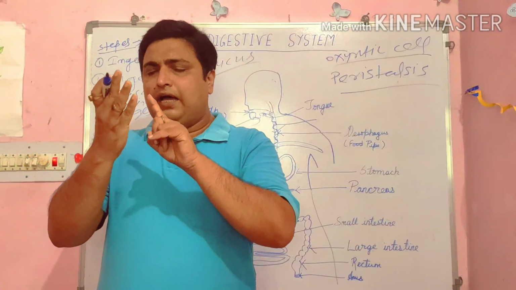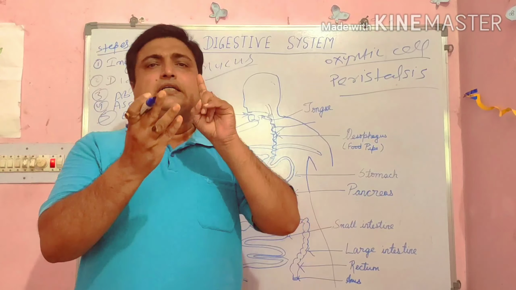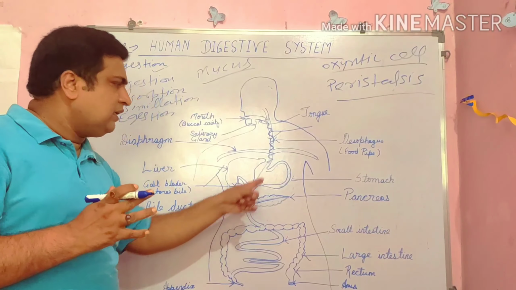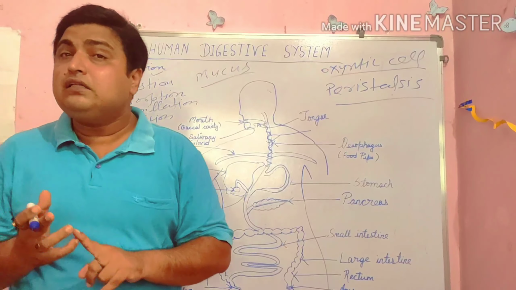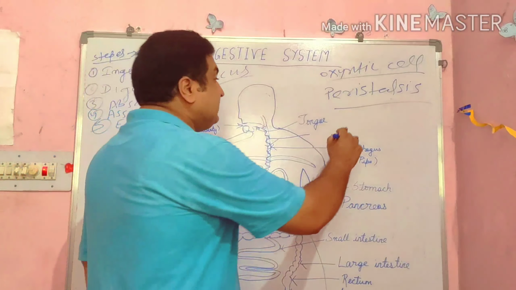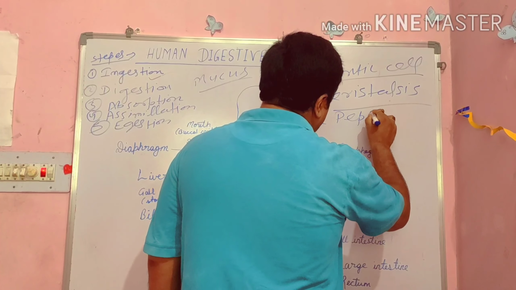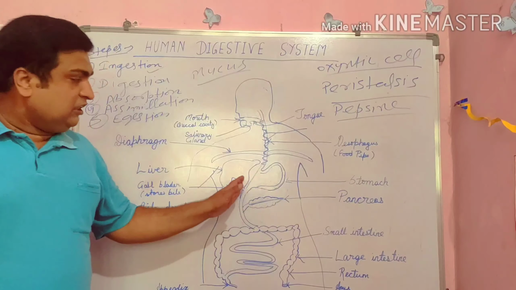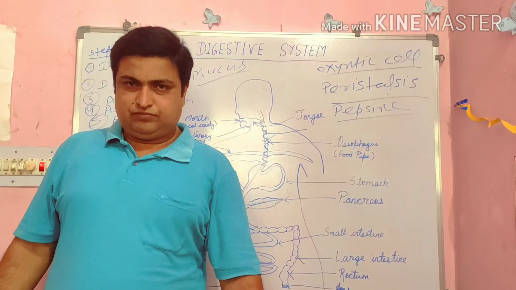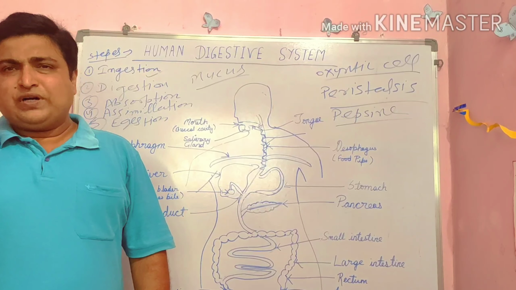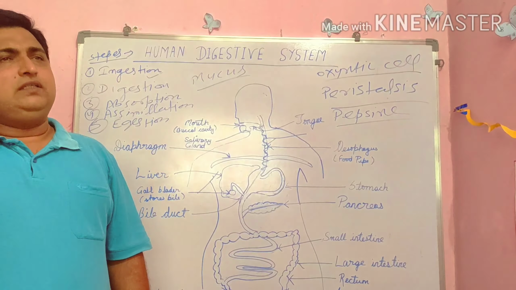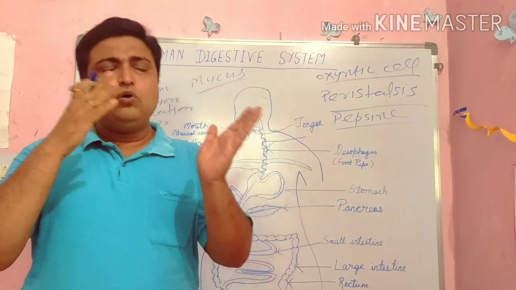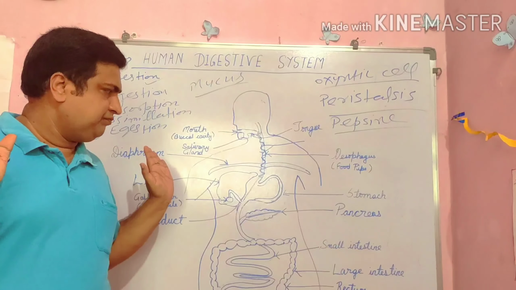One is HCl, hydrochloric acid. Second is mucus, which develops a protective layer around the stomach. And third is pepsin. Pepsin breaks down protein substances into amino acids.